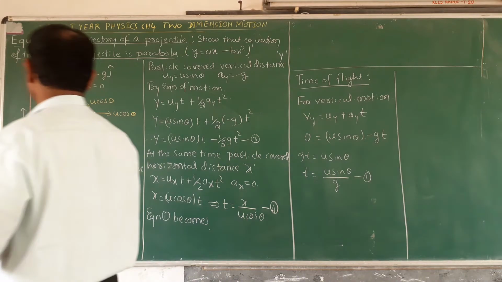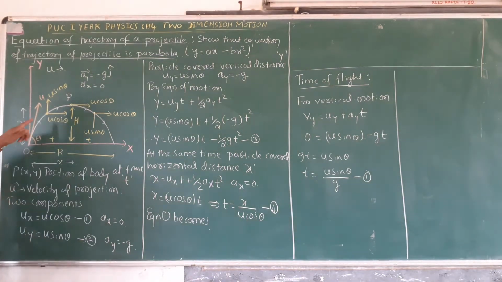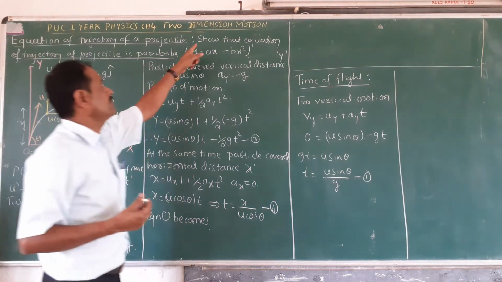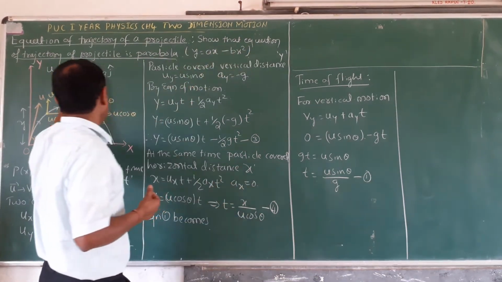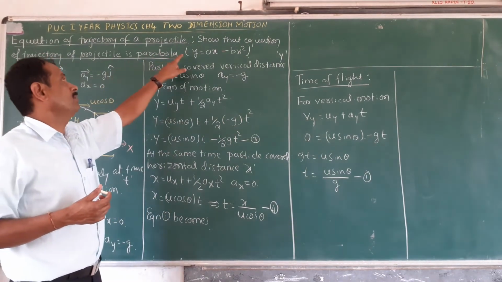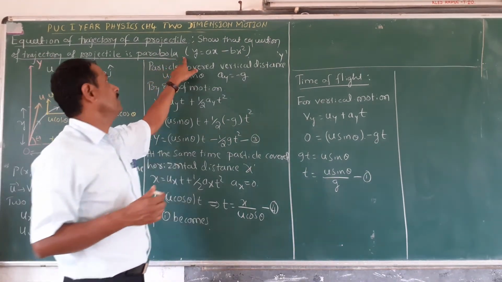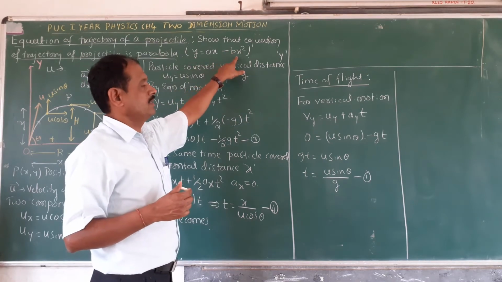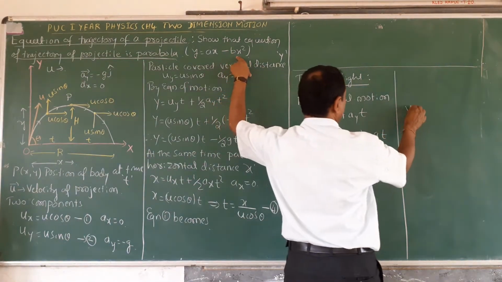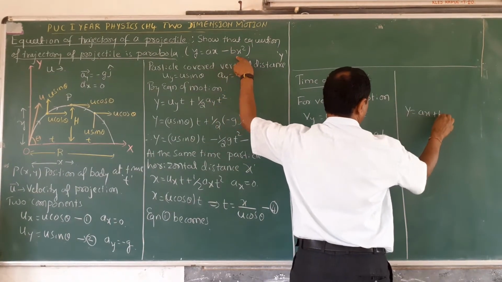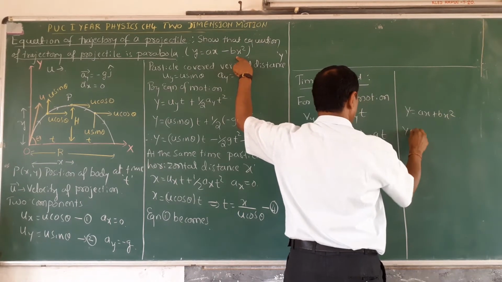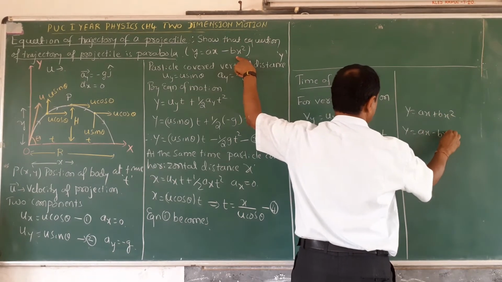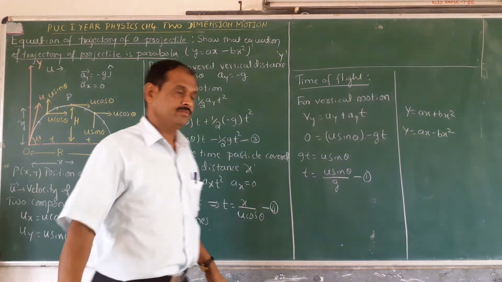Equation of the trajectory of a projectile motion. Now we show that the equation of the trajectory of a projectile is a parabola. You show that, and you get the expression like this. Actually, the parabola equation is ax plus bx squared, and another is ax minus bx squared.